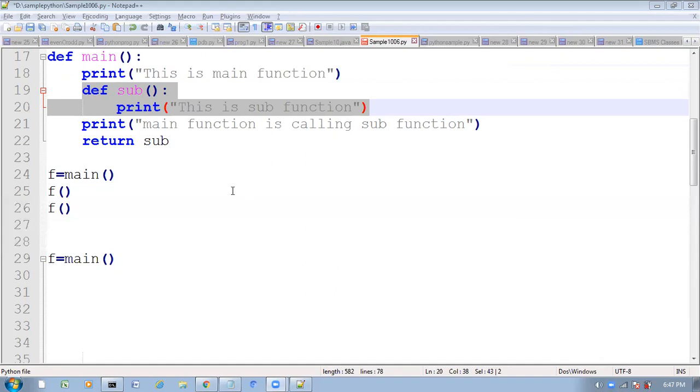Clear? Right. So next, do you guys have any idea about recursive functions?